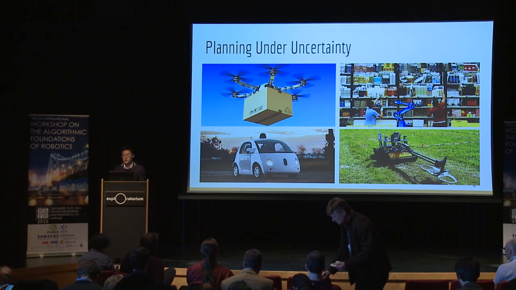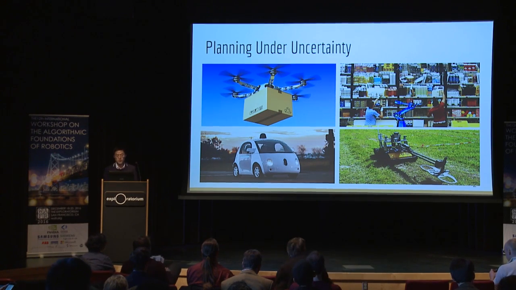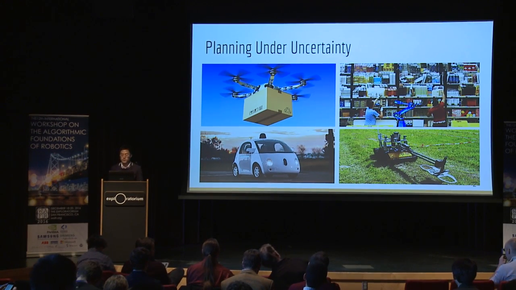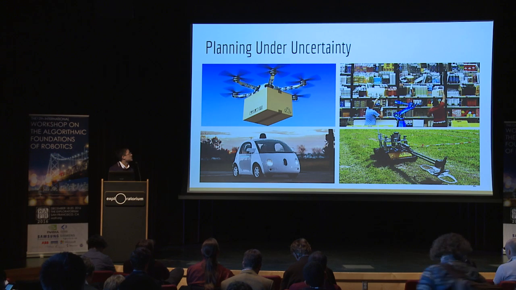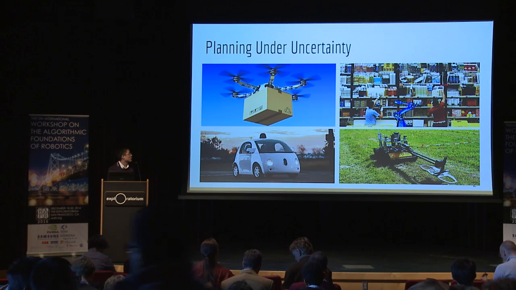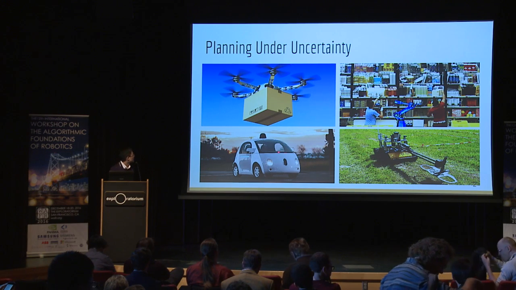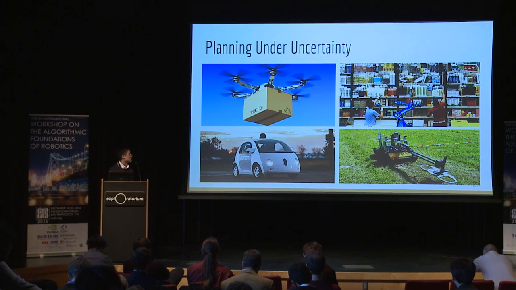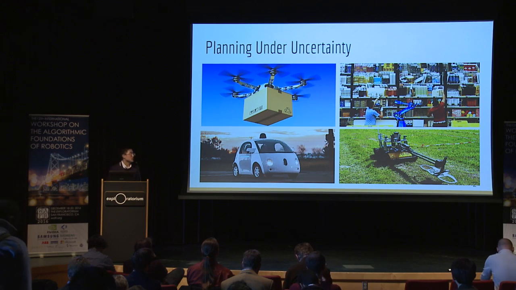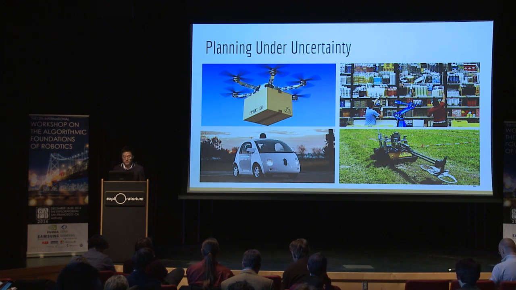Automatic planning is an essential component of many intelligent systems. However, robots in the real world often need to plan with uncertainty. For example, the imperfect control for the flying drone, the unknown positions of the objects for the grasping robots, the unknown positions of the other vehicles for the autonomous car, and the noisy sensor readings for the robots. Uncertainty makes planning much harder.